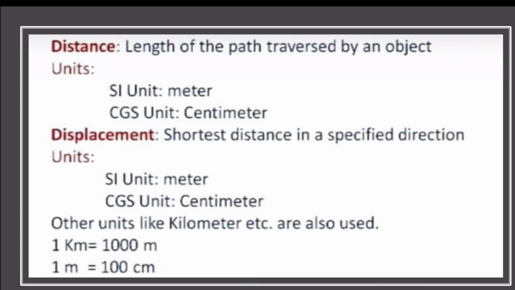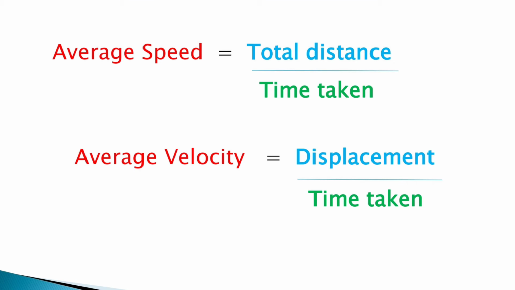Other units like kilometer are also used. 1 km is equal to 1000 meters and 1 meter is equal to 100 centimeters. Formula for average speed: total distance divided by time taken, and average velocity: displacement divided by time taken.